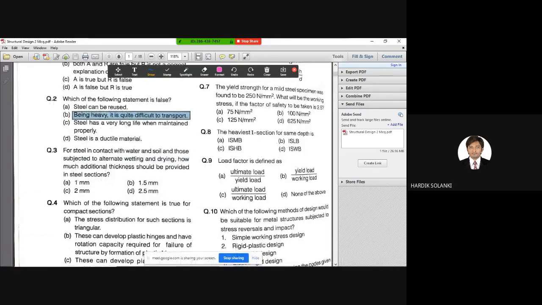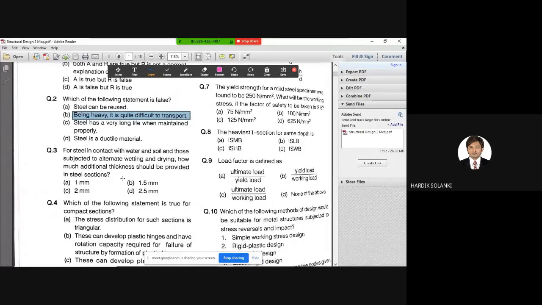For steel in contact with water and soil, and those subjected to alternate wetting and drying, how much additional thickness should be provided in steel sections? This is for the connection in water. If you are providing steel in connection with water and soil, how much additional thickness should be provided in steel sections? Any guess? Because I'm sure you will not know this. Okay, the correct answer is 1.5. Question number 3, correct answer is 1.5.